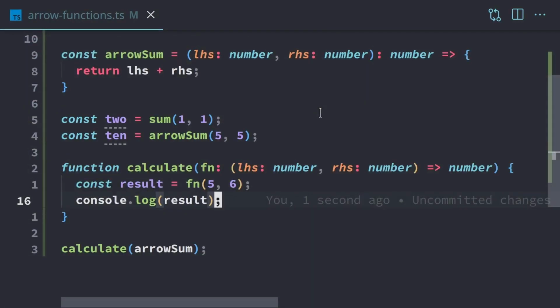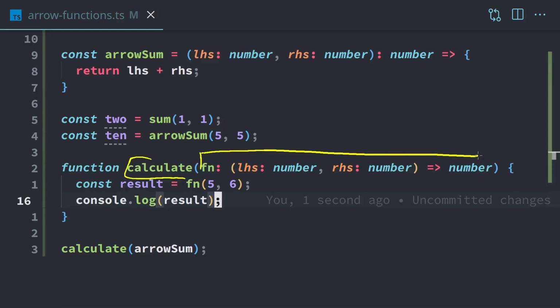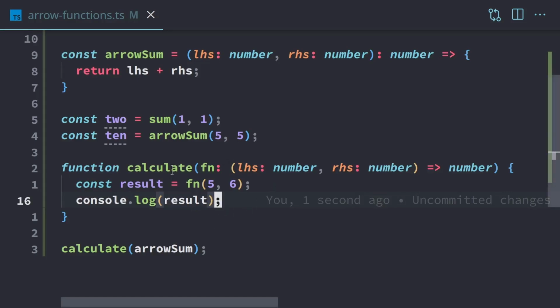So what's happening here is we have this calculate function, and it accepts an additional function. Once this function goes in here, then we can call it like we would a normal function. So it's like the fn is just giving it a new name, for example. And so we take that function, we call it with 5 and 6, and then we just log the result.